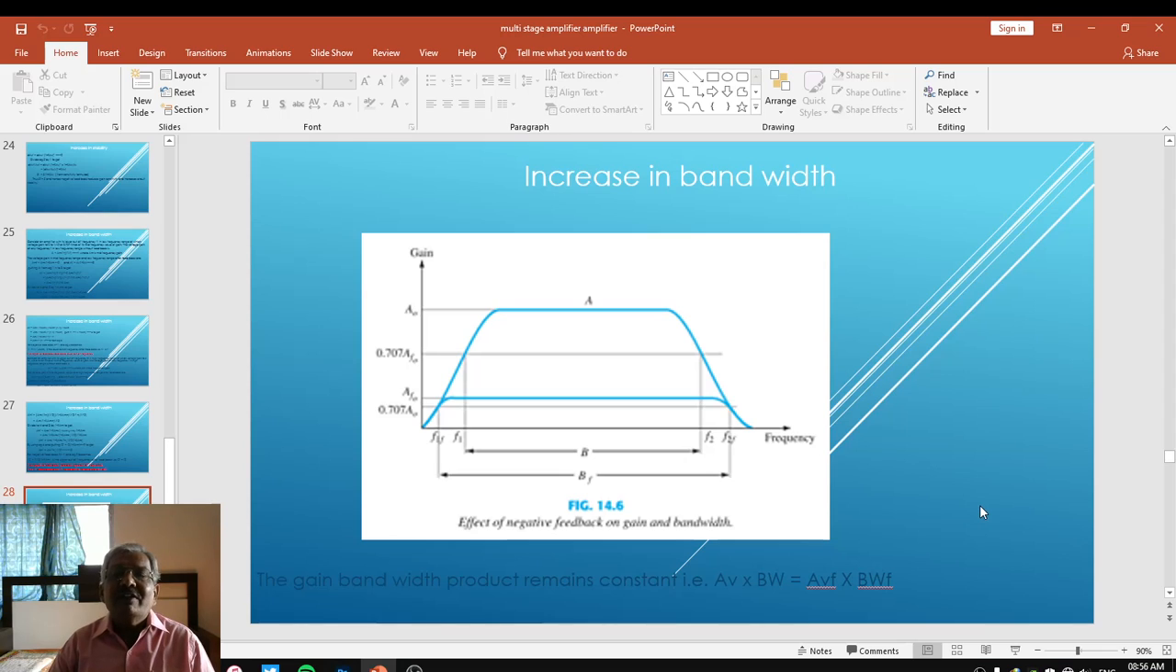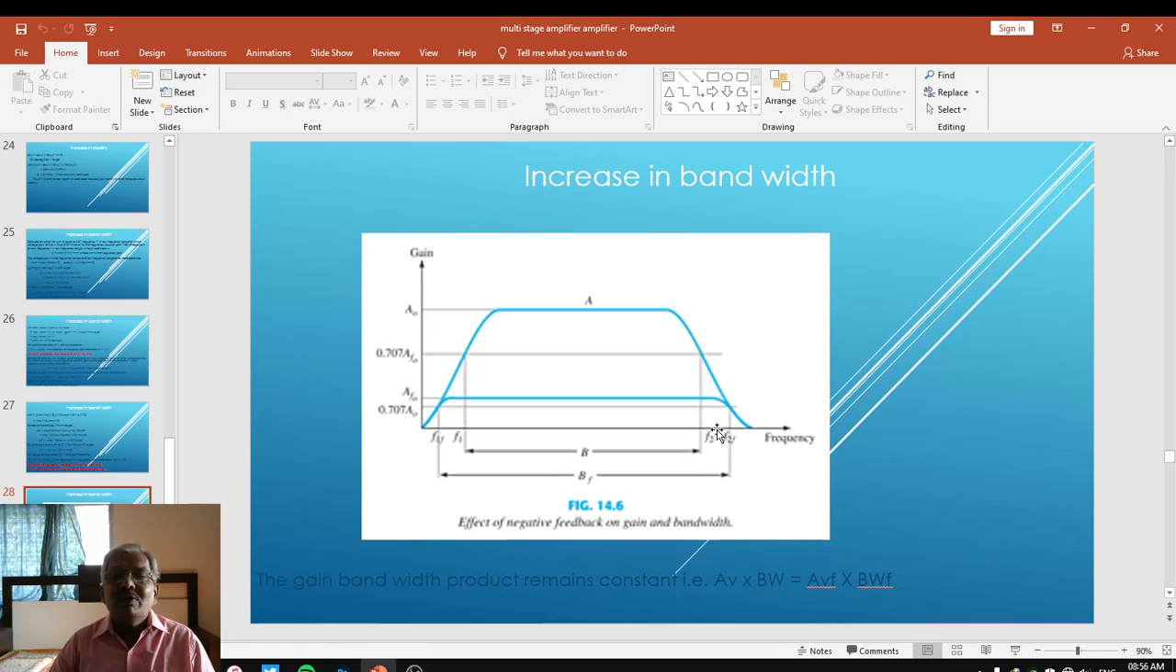As we were discussing the increase in bandwidth, we covered that due to applying the negative feedback, the lower cutoff frequency decreases and the upper cutoff frequency increases. Totally, there is a rise in bandwidth that takes place. The same is represented in this particular graph.